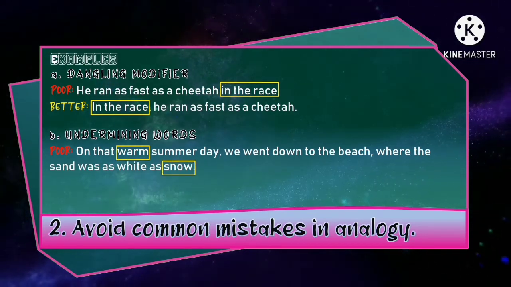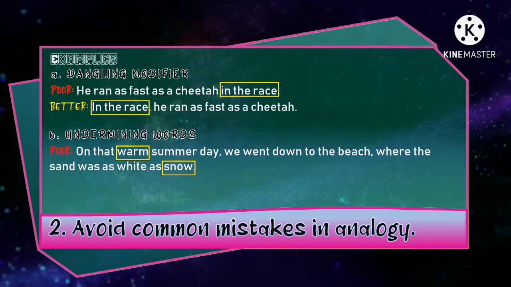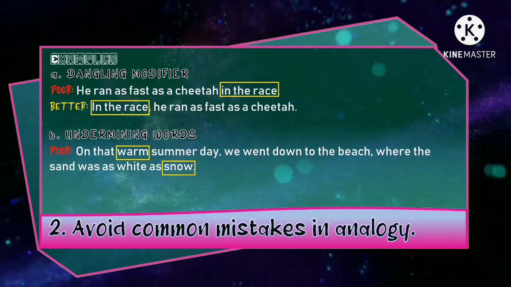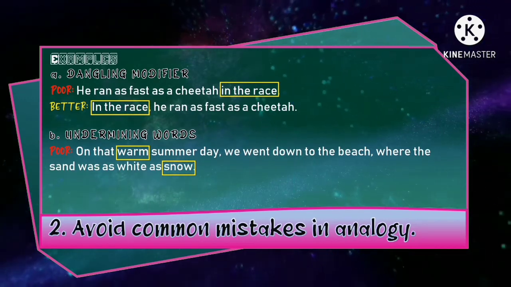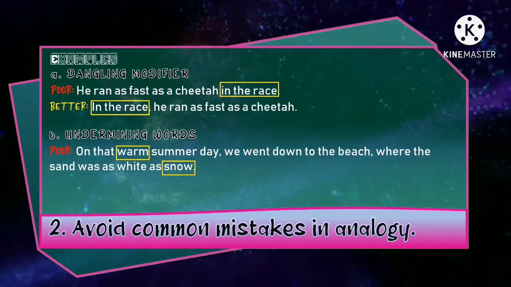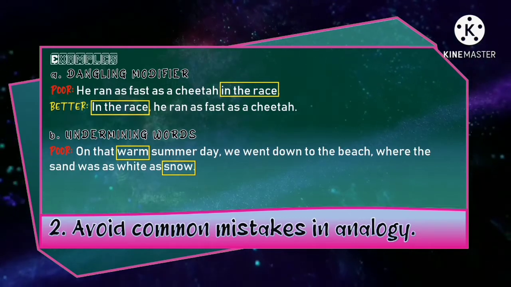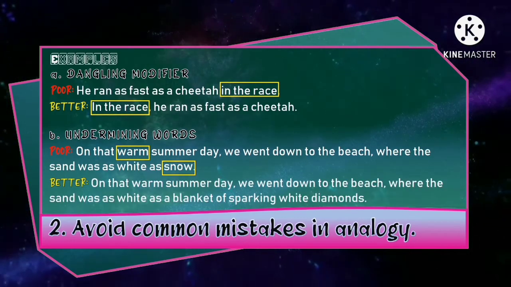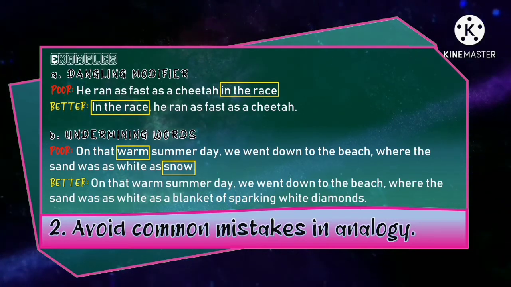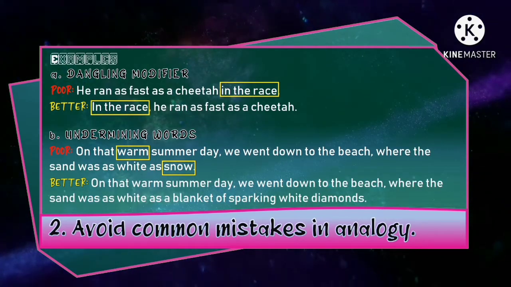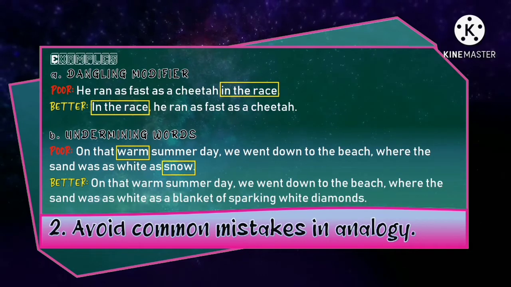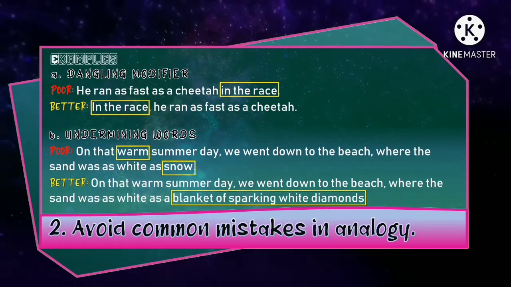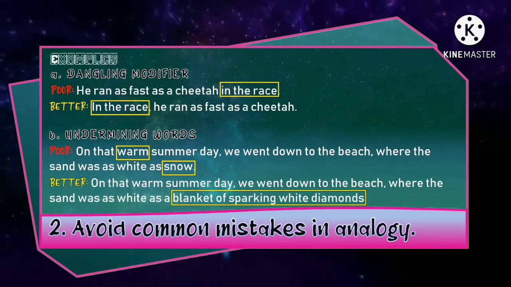But the word snow completely undermines that by bringing up images of cold, gray winter. Rather than improving the imagery, the analogy actually works against it. So how do we make it better? It will be like this: on that warm summer day, we went down to the beach, where the sand was as white as a blanket of sparkling white diamonds.